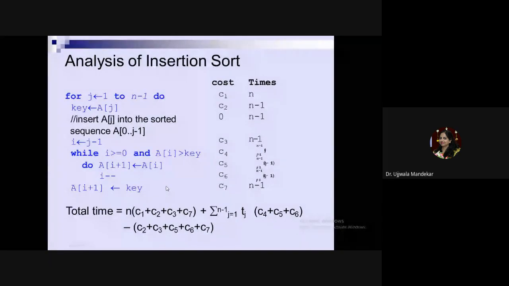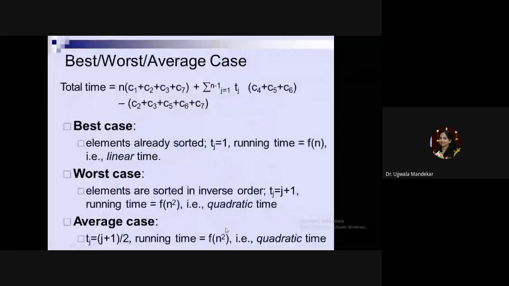So if I rearrange the terms, I will get the total time as n into C1 plus C2 plus C3 plus C7, plus the sum over j from 1 to n minus 1 of tj into C4 plus C5 plus C6, minus C2, C3, C5, C6, C7. This is the time complexity, or the total time taken by the algorithm.